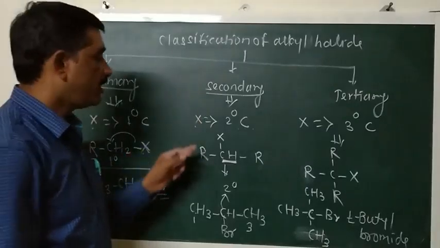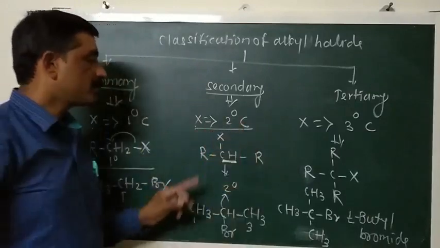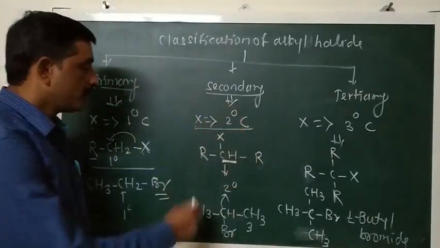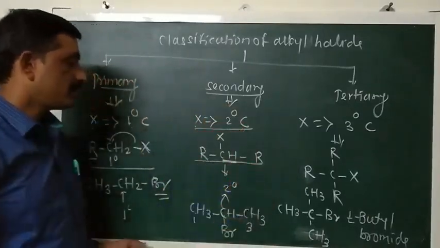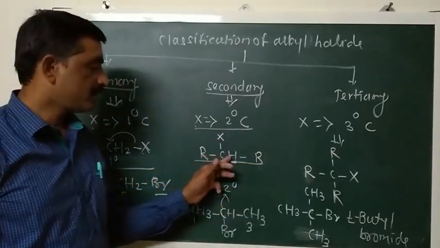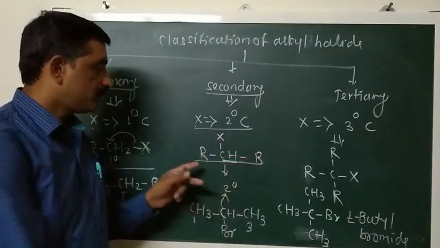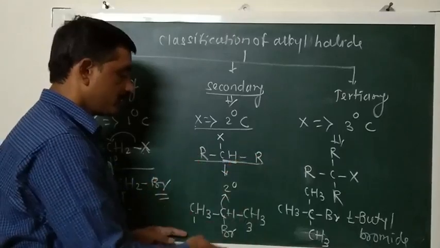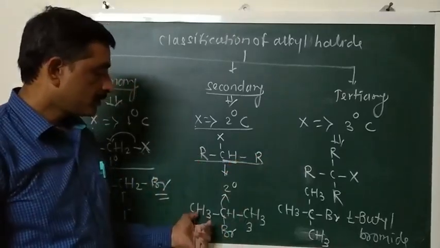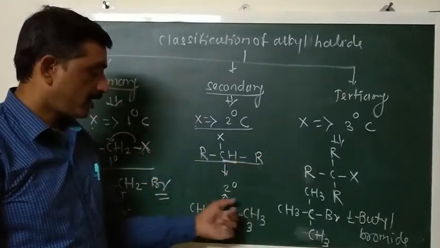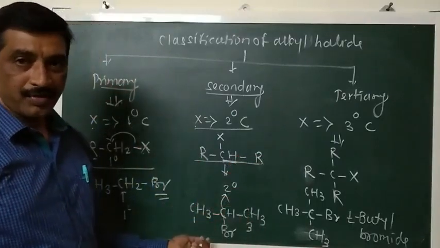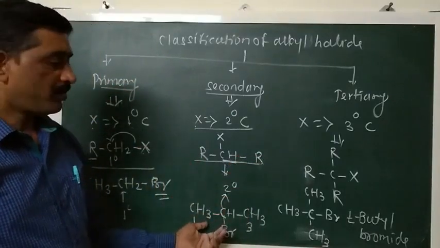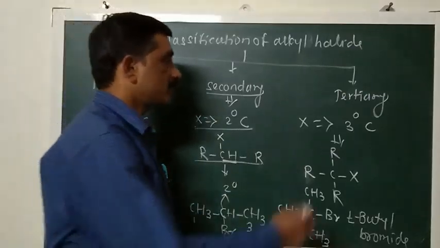In secondary alkyl halides, the halogen atom is attached to a secondary carbon atom, generally represented as RCHXR, with same or different alkyl groups. Examples are secondary propyl bromide, isopropyl bromide, secondary butyl bromide, secondary pentyl bromide. Likewise, there are a number of examples.